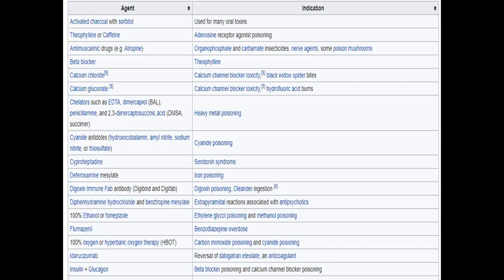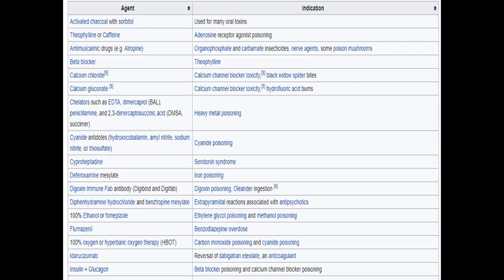Chelators such as EDTA, dimercaprol, penicillamine, and 2,3-dimercaptosuccinic acid (DMSA), all these chelators are used in heavy metal poisonings. Cyanide antidotes such as hydroxocobalamin, amyl nitrite, sodium nitrite, and thiosulfate are given as antidote in cyanide poisoning.